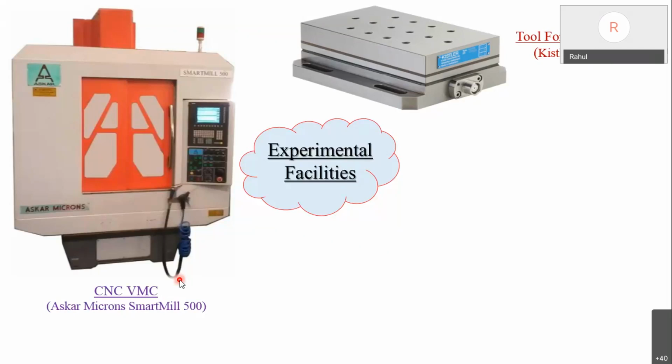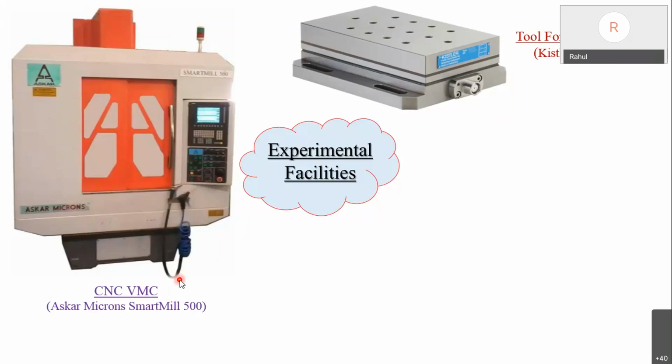So different types of data are required to be acquired, monitored and analyzed so as to enhance the understanding of the entire process. One of the major or essential such parameters is cutting force. To measure the cutting force, we use a tool force dynamometer. This is a Kistler piezoelectric tool force dynamometer. The maximum force that we could measure is 5 to 10 kilonewton. Along the x and y axes we can measure 5 kilonewton maximum, and along z we can measure 10 kilonewton.